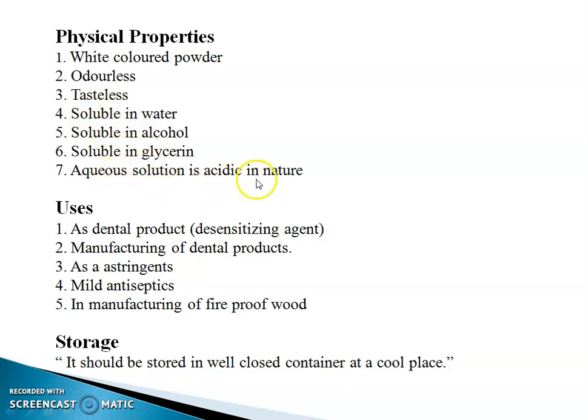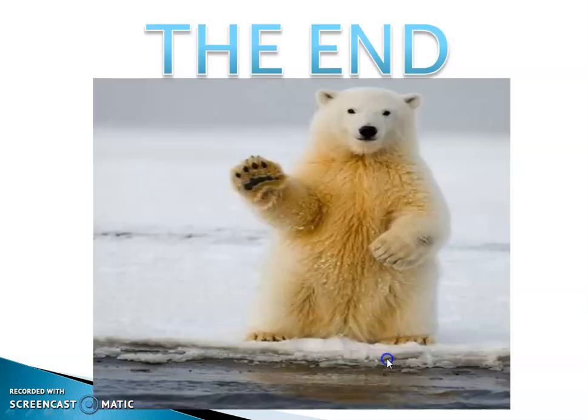Aqueous solution is acidic in nature. Uses as a dental product: desensitizing agent, manufacturing of dental product, as an astringent, mild antiseptic, and in manufacturing of fireproof wood. And storage condition is it should be stored in a well-closed container at a cool place.